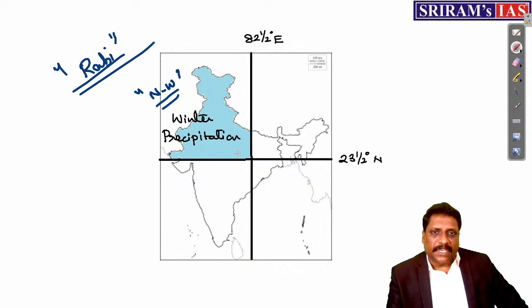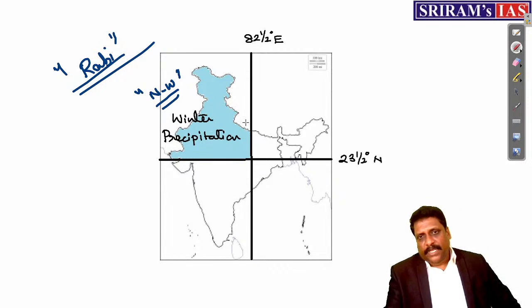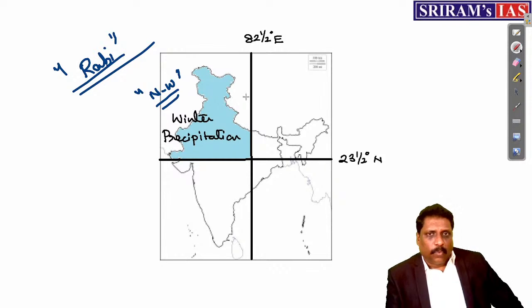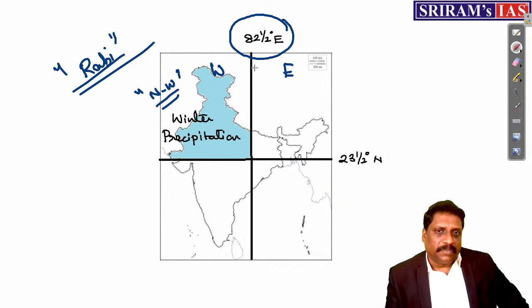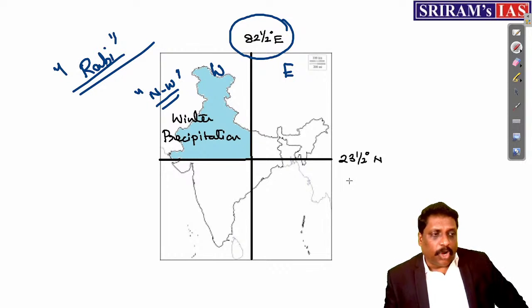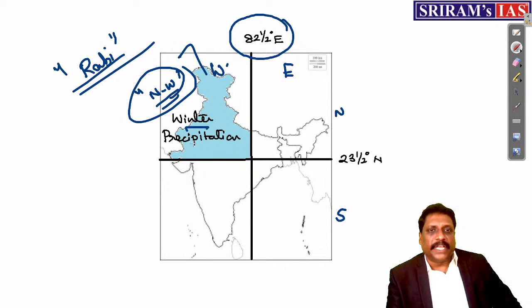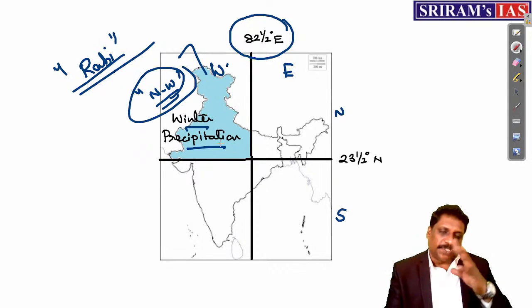See, what I have just taken are very theoretical lines. Entire India I have just divided into four quadrants. One, I have divided along the central meridian of India as east and west, eastern part and western part of India. And Tropic of Cancer I have taken to divide between the north and southern part of India. That's the reason I said northwestern part of India is the one which experiences what? Winter precipitation. Northwestern part of India.